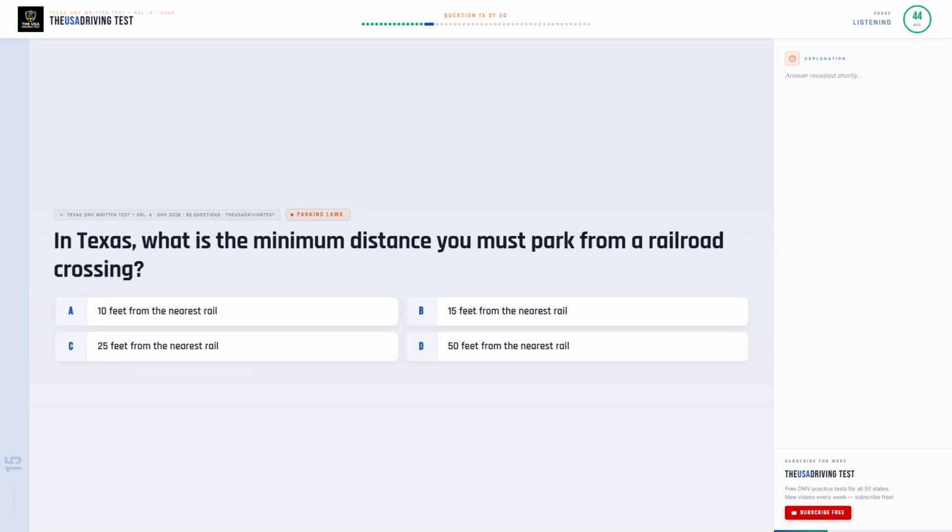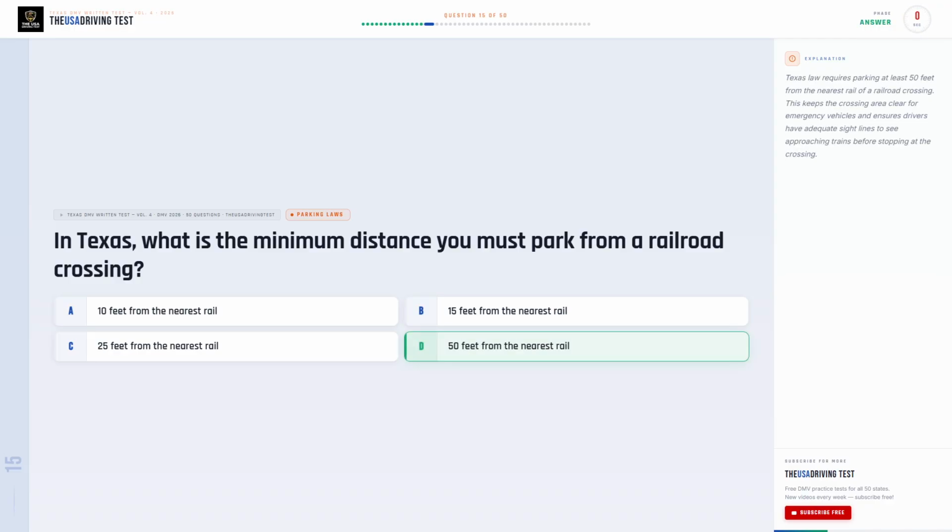In Texas, what is the minimum distance you must park from a railroad crossing? Option A, 10 feet from the nearest rail. Option B, 15 feet from the nearest rail. Option C, 25 feet from the nearest rail. Option D, 50 feet from the nearest rail.